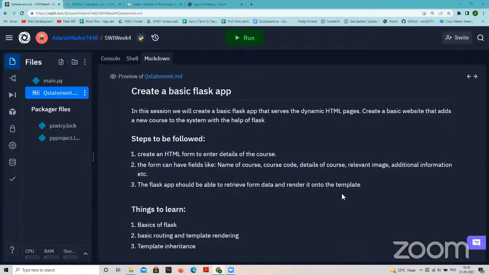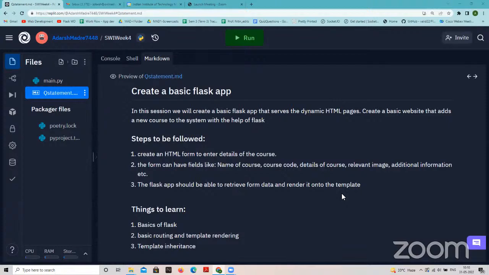We are not using any database, so this course will not be permanently added. The idea is to understand how some information is put into the application with the help of a form, and how to retrieve that information from the form and do whatever you want with it.